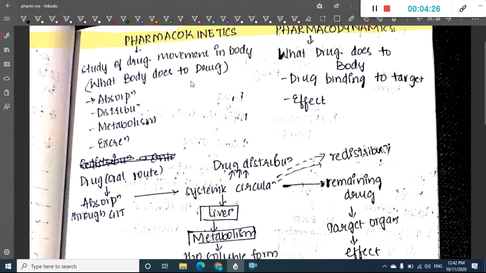This includes absorption, distribution, metabolism and excretion. Then we have pharmacodynamics, which is what the drug does to the body. This includes the drug binding to the target and producing a certain effect.